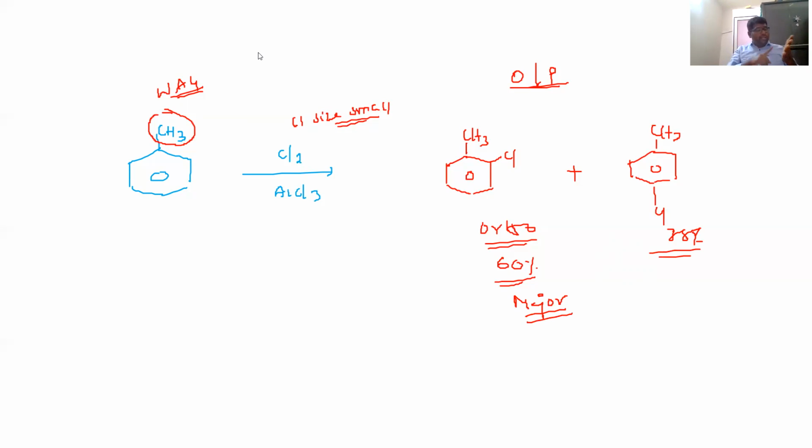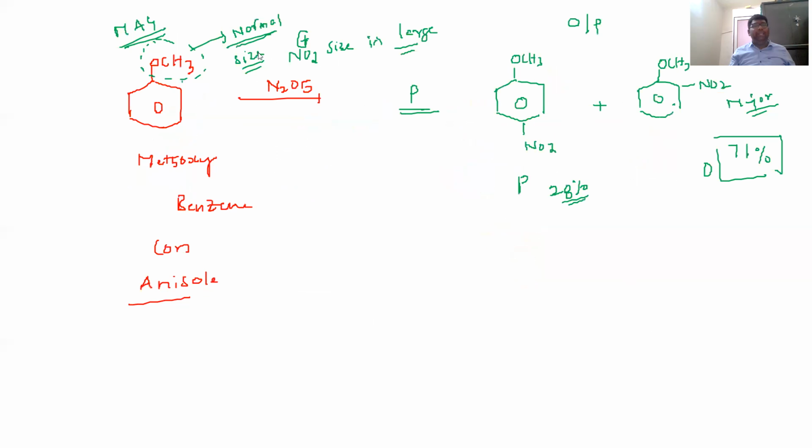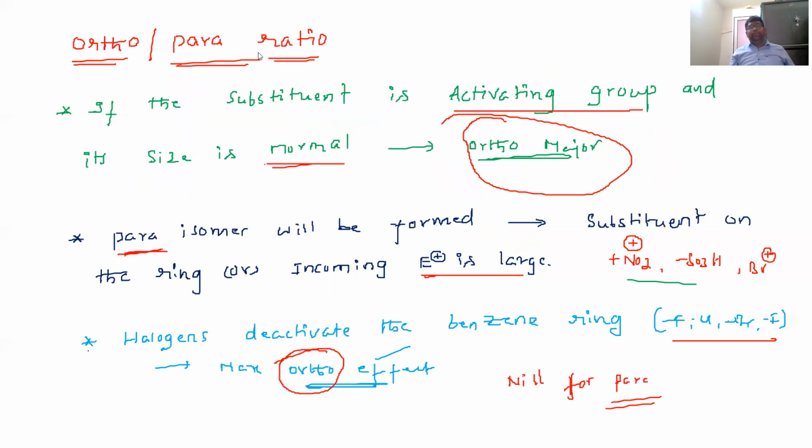It depends upon the size of the incoming electrophile and the substituent. So keep in mind these points, and you can easily identify the major product. If the substituent is an activating group and its size is normal, definitely the ortho product will be formed. When para is possible, it depends upon the substituent: if the substituent is large and the incoming electrophile is also large, the para product will be major.